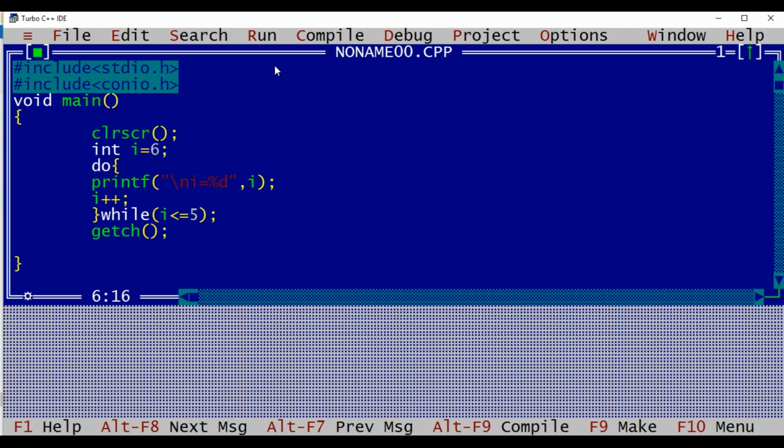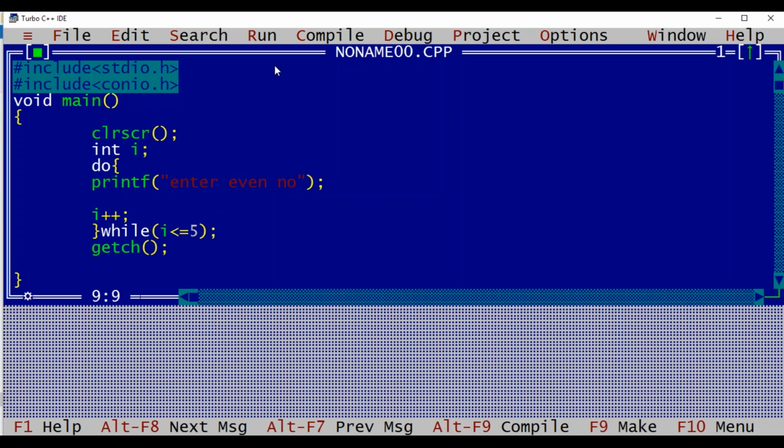Sometimes we have the requirement that it should execute at least once and then check the condition. For example, suppose I need input from the user and the input should be an even number. Then only I want to proceed. So here I'll ask for the input, that is, enter even number.